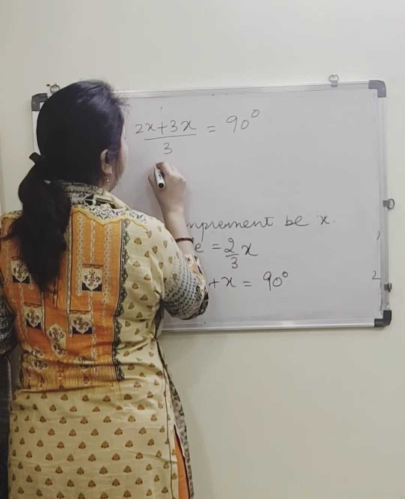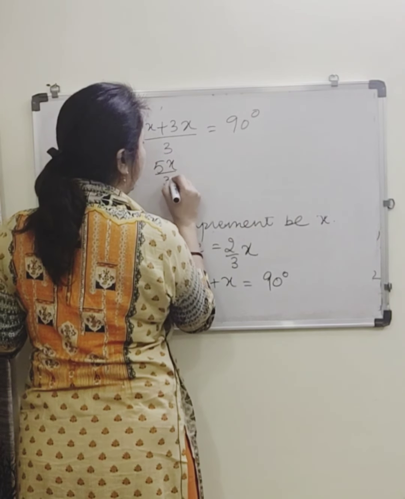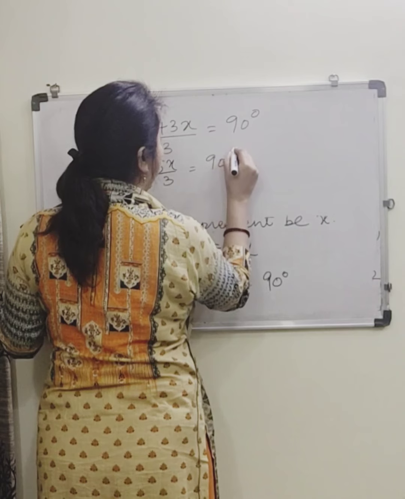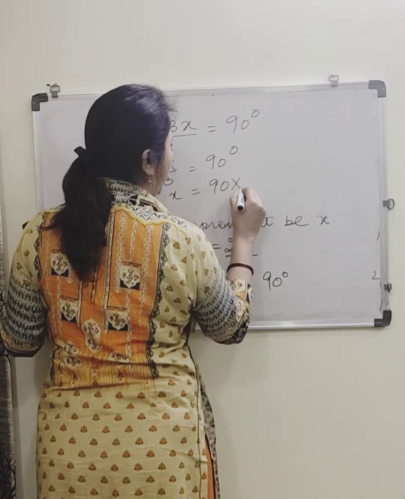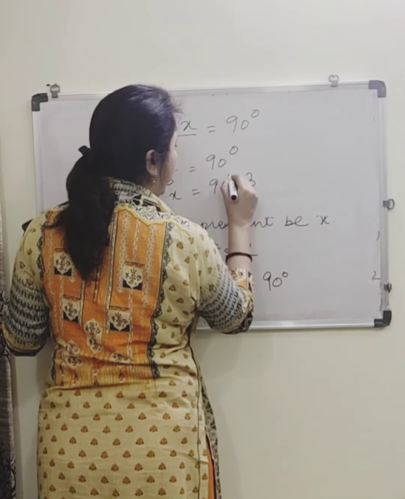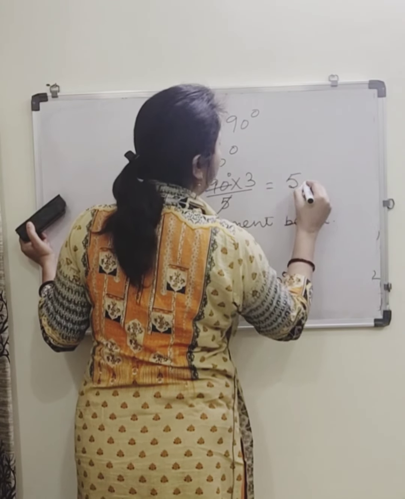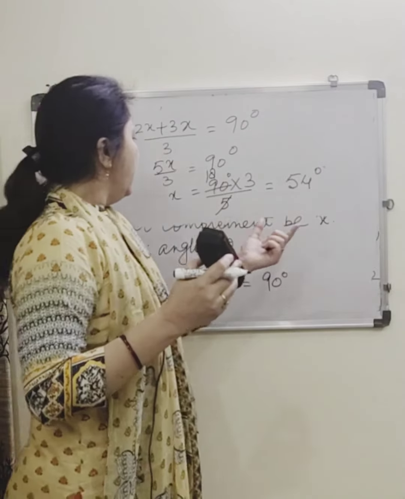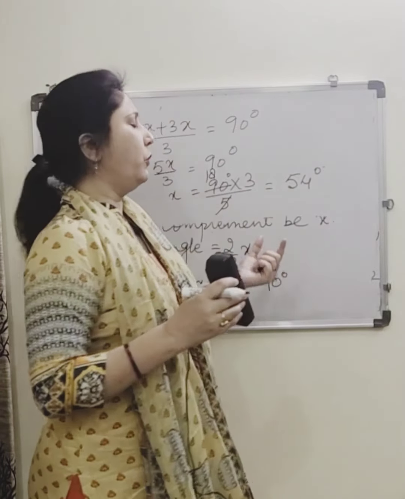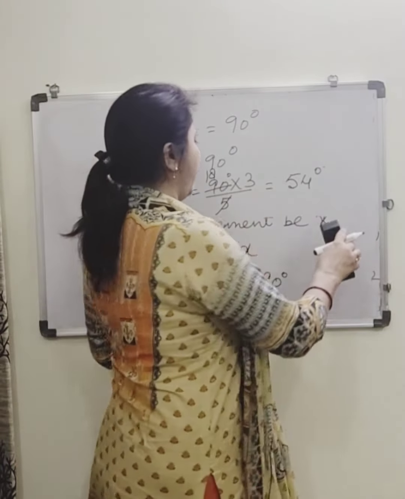So we have got 5x over 3 is equals to 90 degree. x is equals to 90 into 3 over 5 by cross multiplication. Answer comes 54 degree. The complement is 54. The value of x is 54.